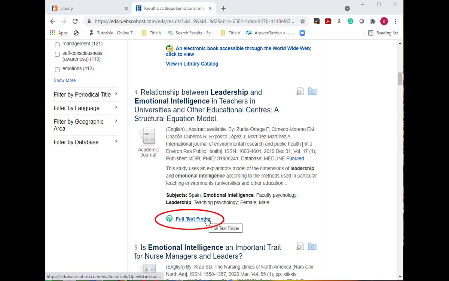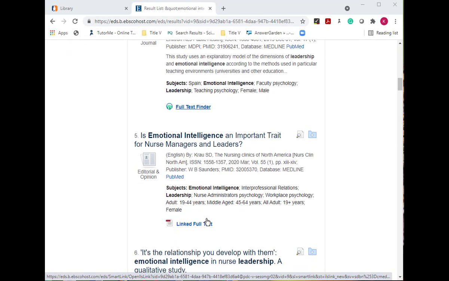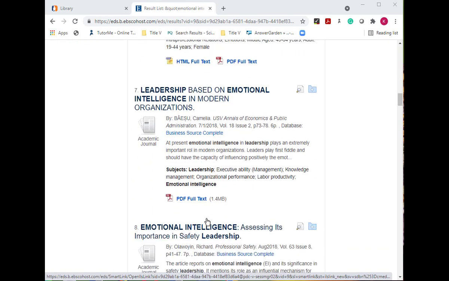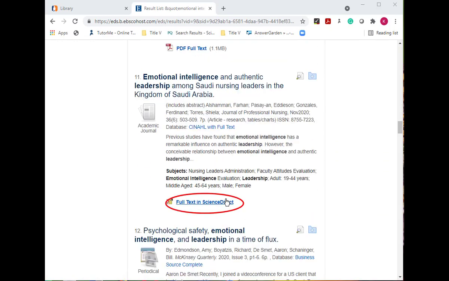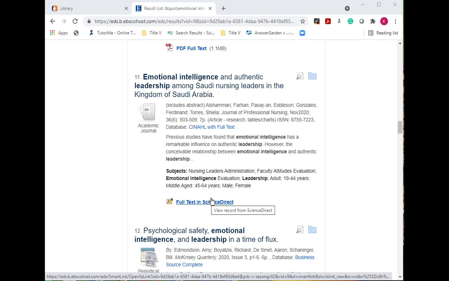Links with the wording Full Text Finder or full text in a database name will link out to another database such as Gale, JSTOR, Newsbank, ProQuest, or ScienceDirect for you to read and retrieve the full text. To print, email, or save these articles, follow the link to the external database and use the options located there.